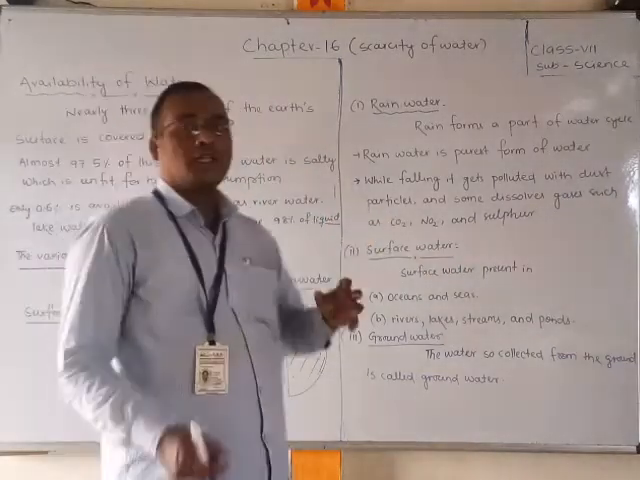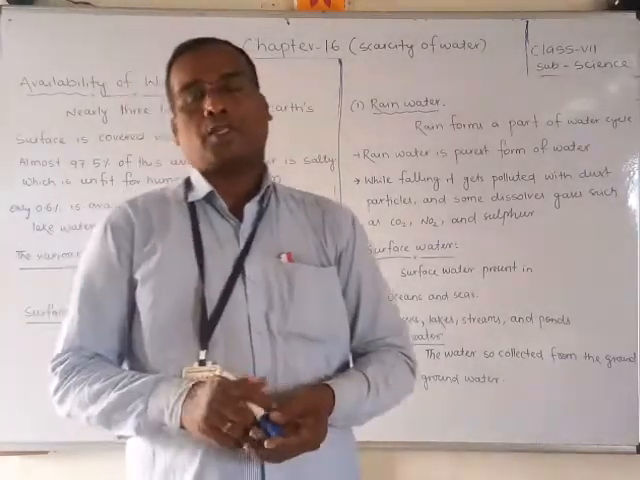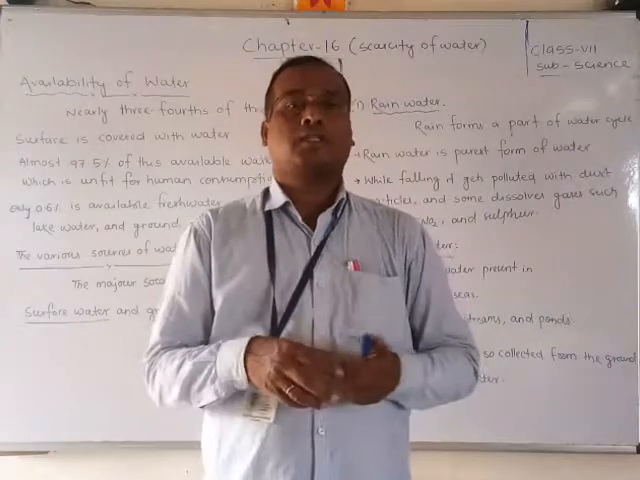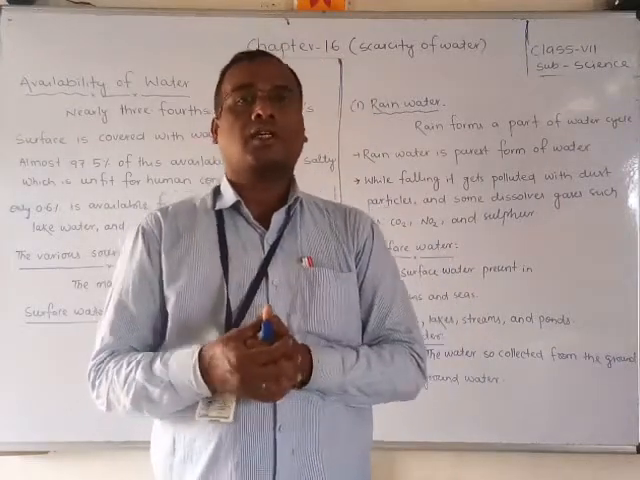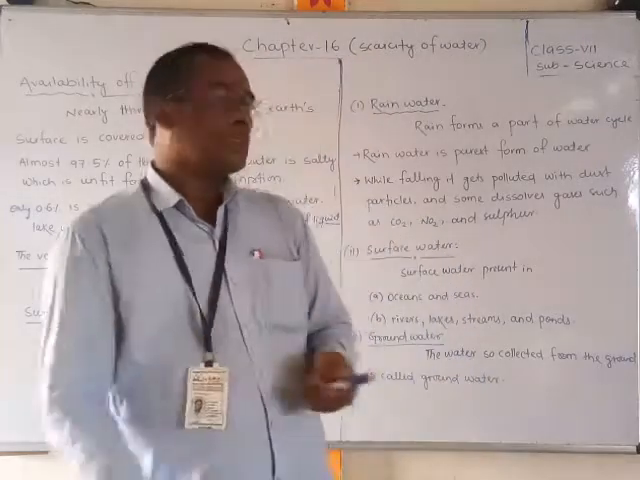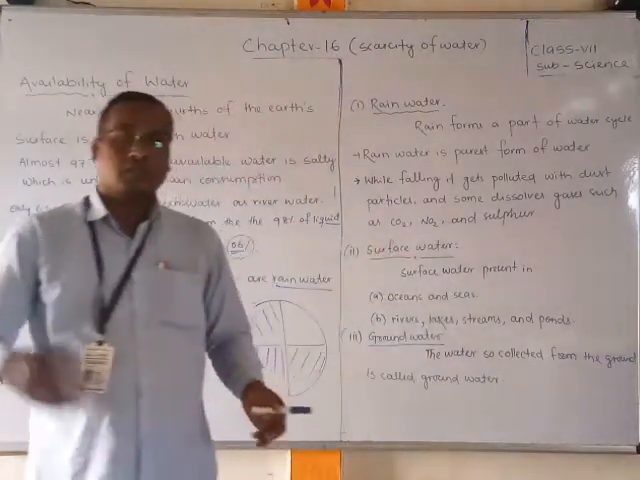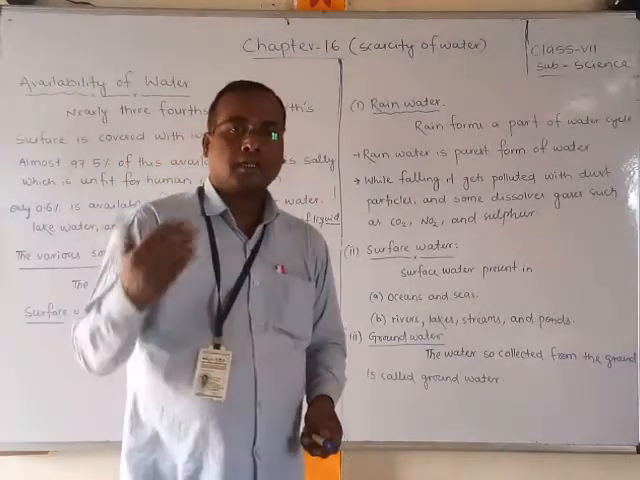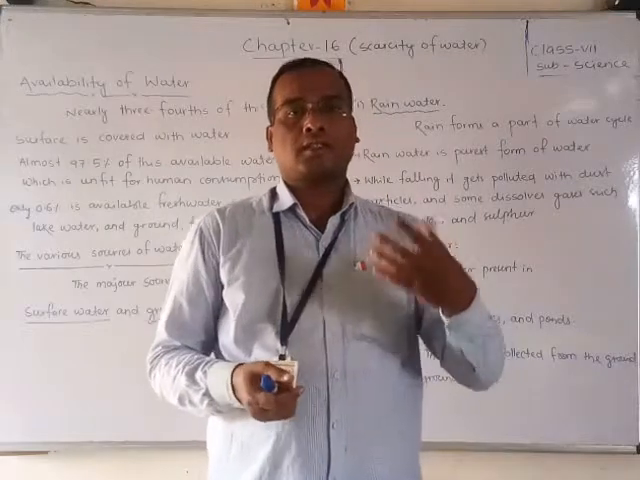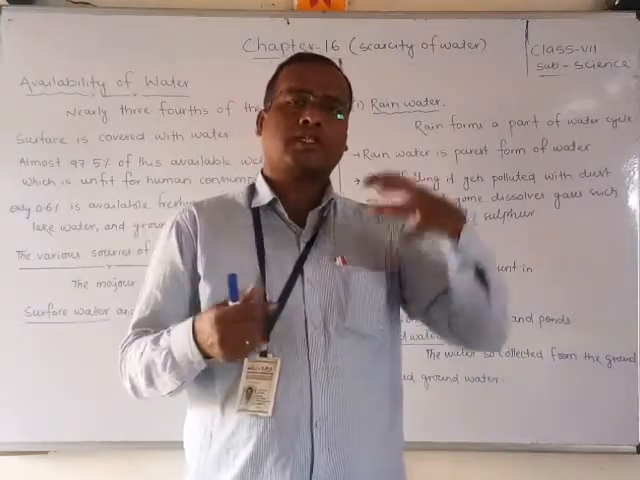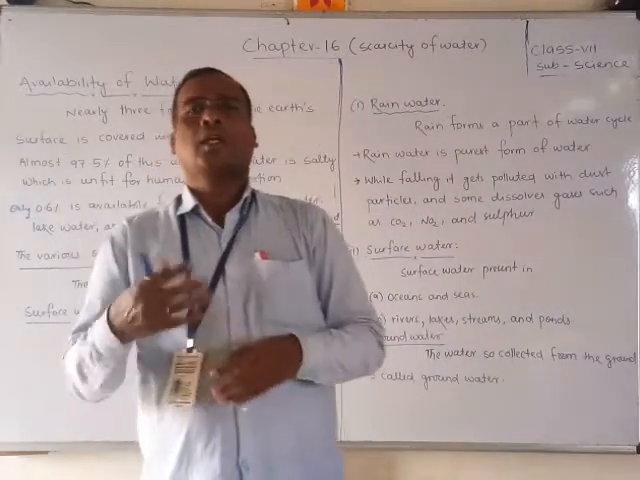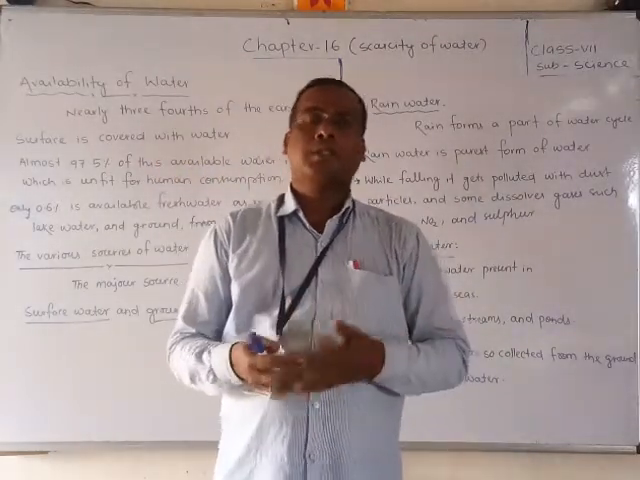That means actually rainwater, what is that pure form? Rainwater is the purest form, but it is getting polluted whenever it is falling. It is mixing with the dust particles, and it is dissolving different gases like carbon dioxide, nitrogen oxides, nitrates, and sulfur dioxide. So whenever that pure water is mixing with the dust and other gases, then it is becoming polluted.